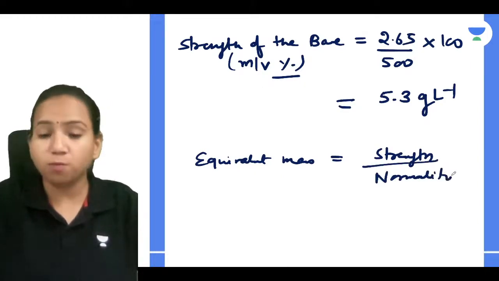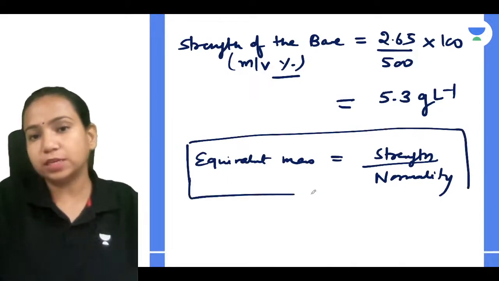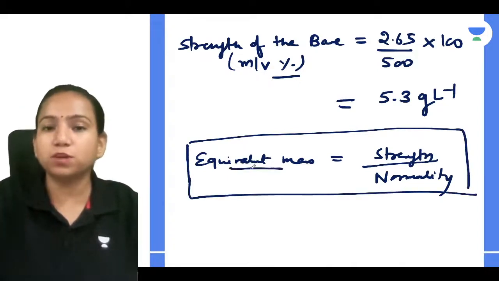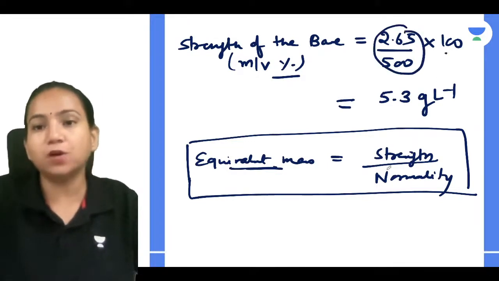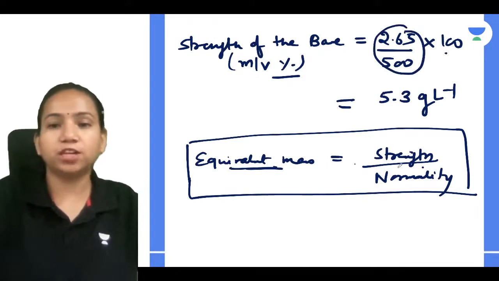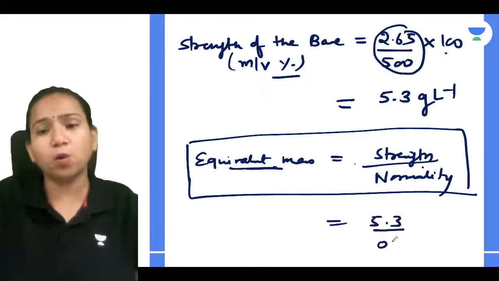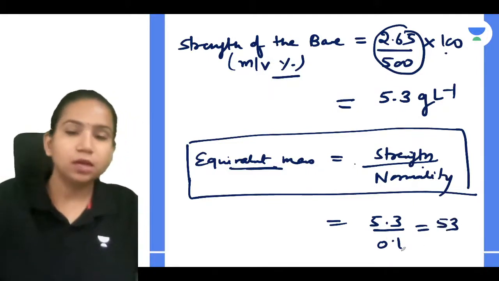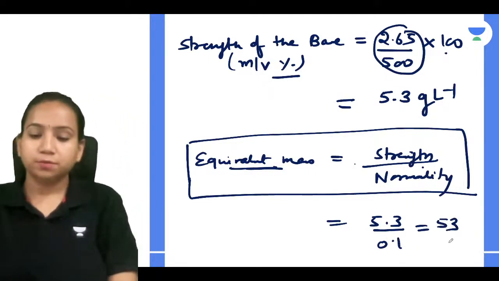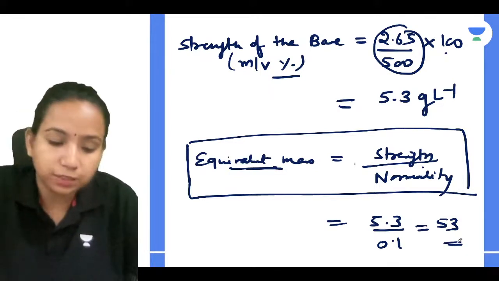This is a shortcut formula, guys. If you don't want to do the complex thing, you can use a shortcut formula. Equivalent mass, one of the ways you can find out: strength, mass by volume into 100, and then you get strength by normality. Strength you have found is 5.3, normality is 0.1. You will get the answer, which is around 53. Clear with it, guys? Tell me, Ridhima, everyone understood how you will get the equivalent mass?